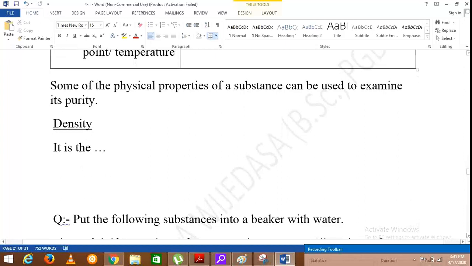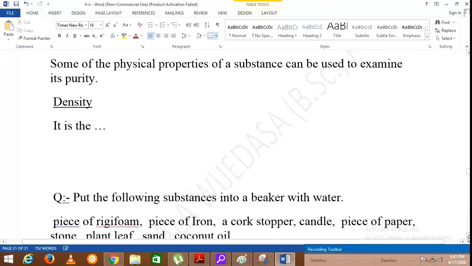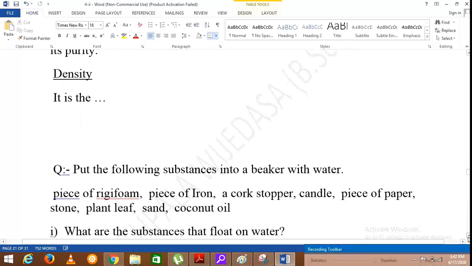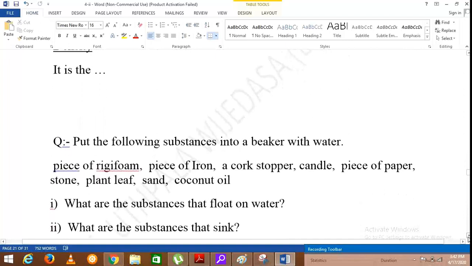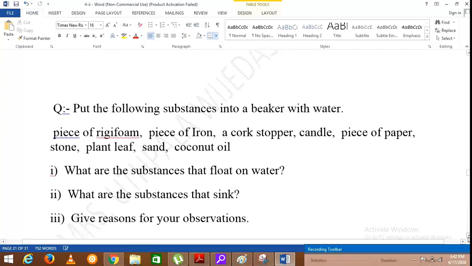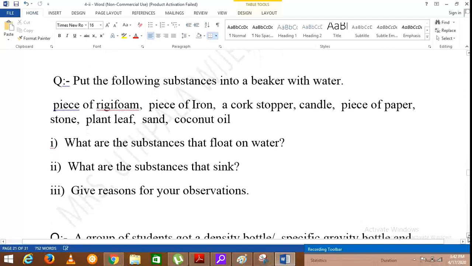We'll discuss a simple activity to learn about density. You are asked to put the following substances into a beaker with water. The substances are piece of rigiform, piece of iron, a cork stopper, candle, piece of paper, stone, plant leaf, sand and coconut oil.